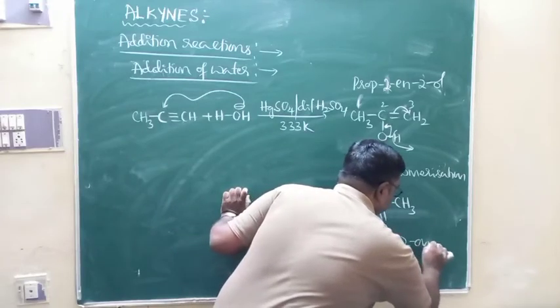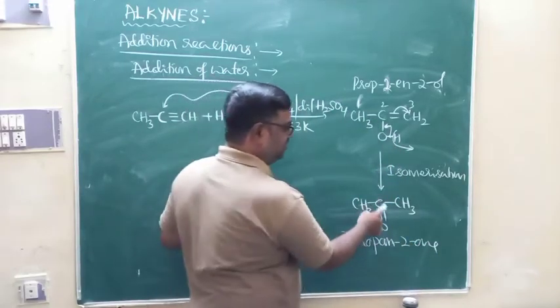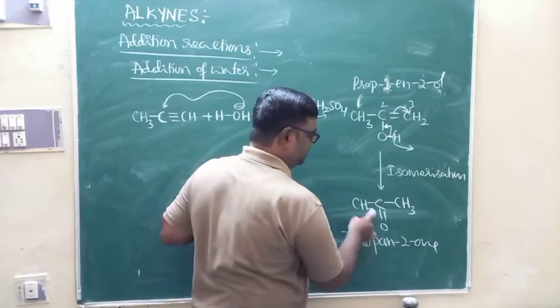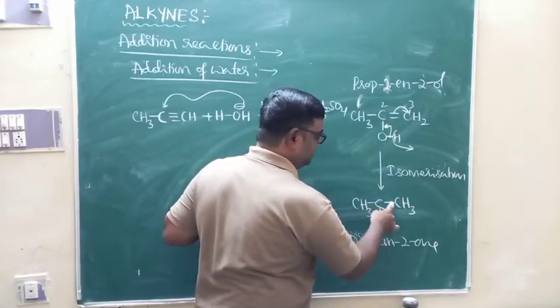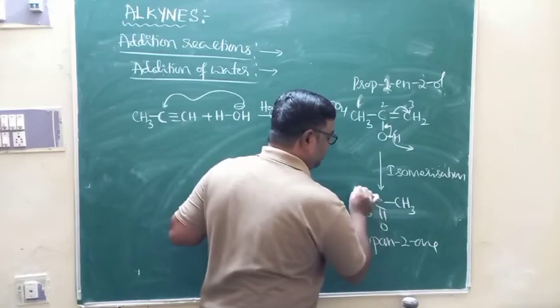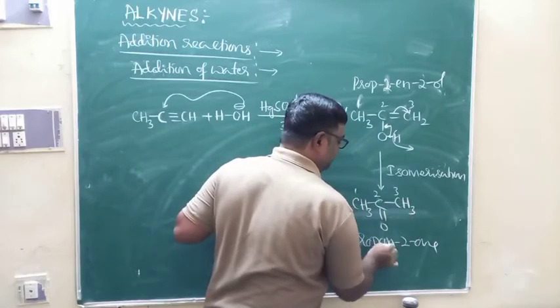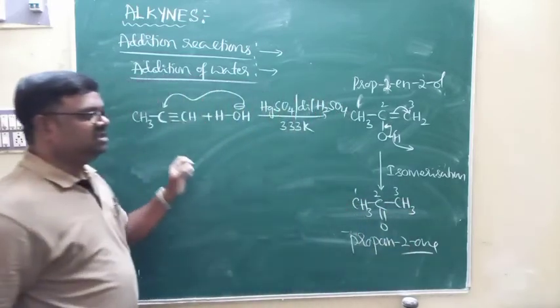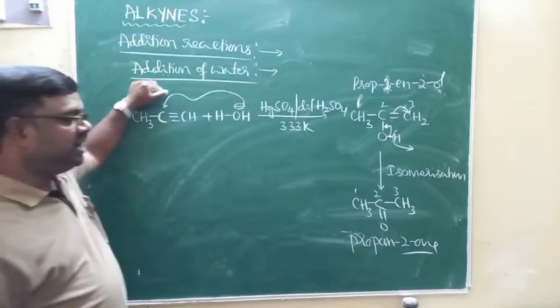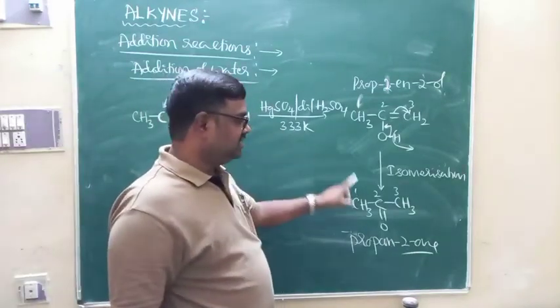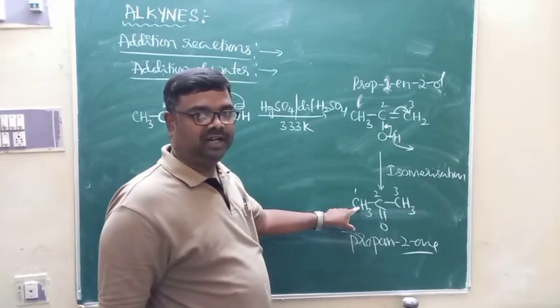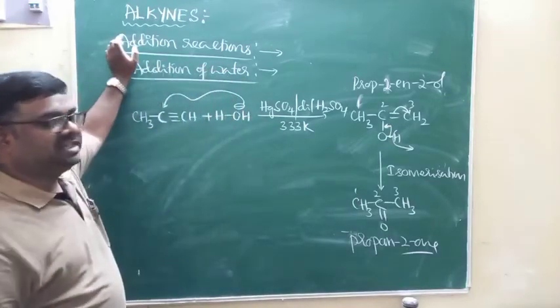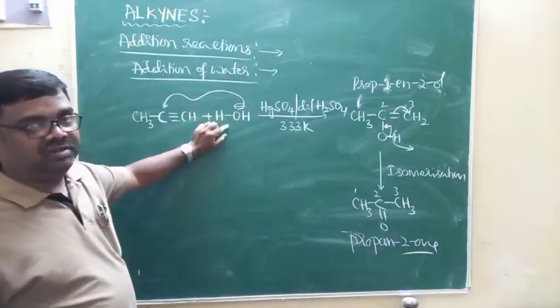Propane 2-one. This is a ketone. How? Because of the C double bond, that is prop because of 3 carbon atoms, and because of the single bond, one because of CO, that is at the second position. Hence propane 2-one. This is the conversion of propyne into propane 2-one. So this is one more example for the addition of water across the triple bond.